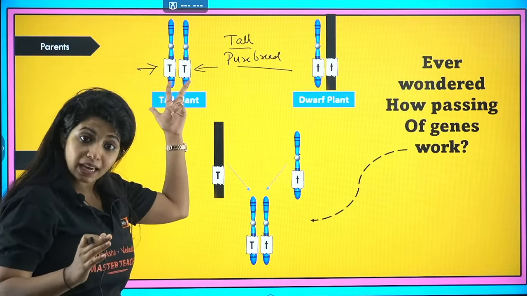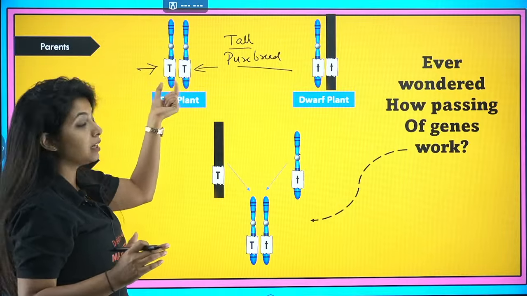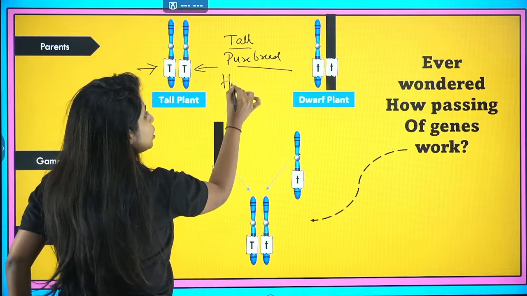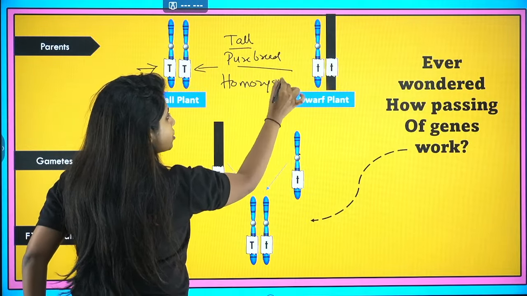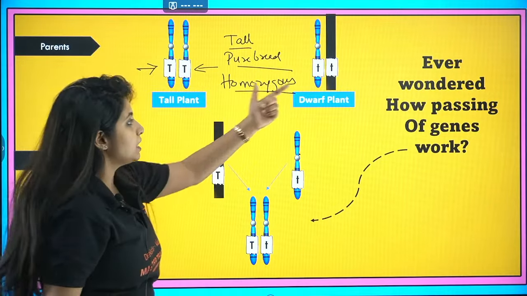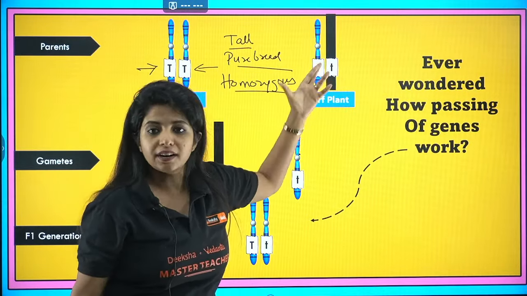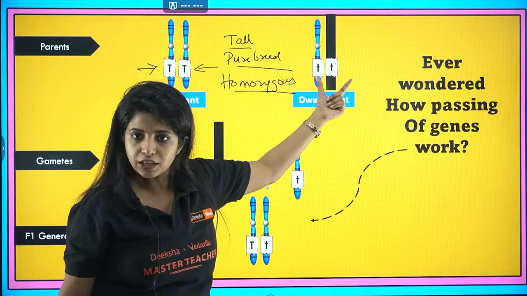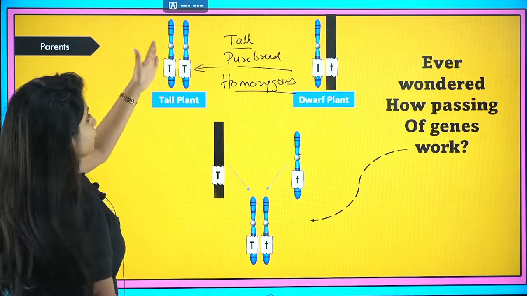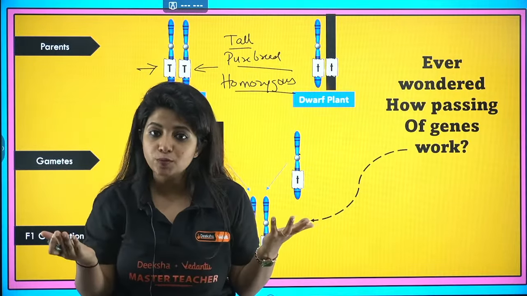The alleles can be same, or different. If it is same, such as capital T here, capital T here, I will call this pure breed, or homozygous condition. When both the alleles are same, pure breed or homozygous. Similarly, here I see dwarf plant. This dwarf plant is also pure breed, recessive, and homozygous, both the small t alleles are there. Now, from this one, only one can come in a gamete. In a gamete, only half the number of chromosomes are going to go.